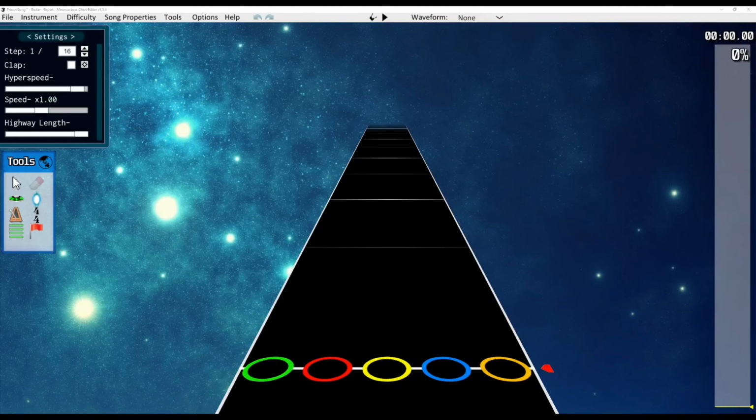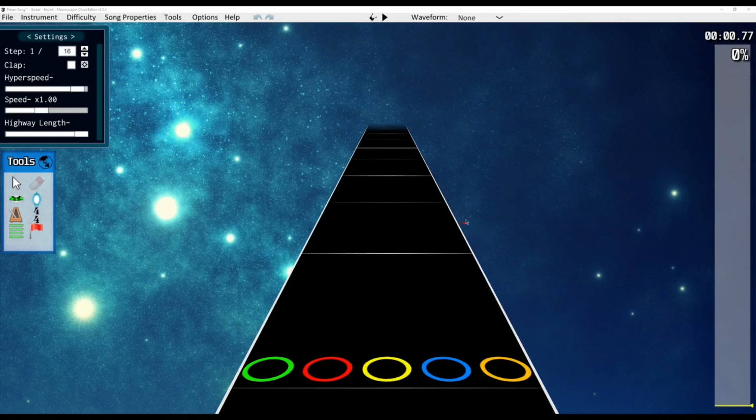Now, you might be itching to start putting some notes down, but we have one more crucial step before we can start doing that, and that's beat mapping. Beat mapping is getting the song in sync with the notes. A common mistake new charters will make is to sync the chart as they place notes, but more experienced charters will tell you that it's much easier to get everything in sync, like the whole song in sync, before you